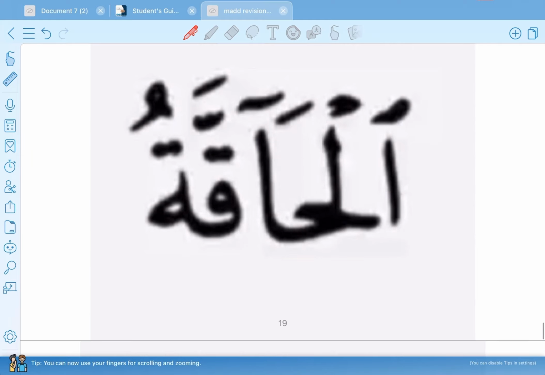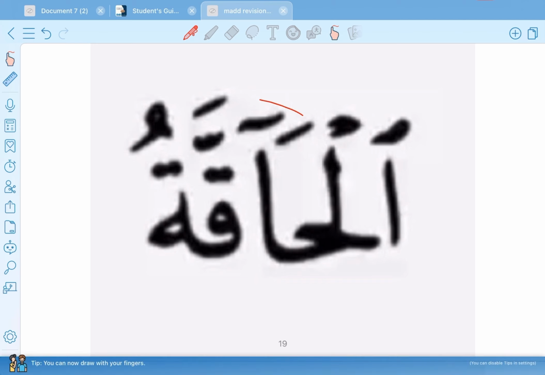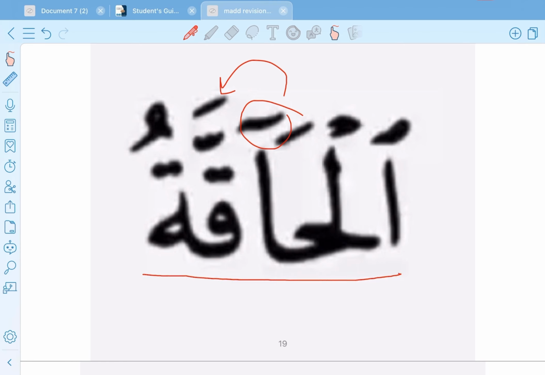Next example is الحاقة. Okay, we have a mad, and this mad is followed by a shadda. So this is mad lazim. Why lazim? Because we said any mad that is followed by a shadda or a permanent sukun, we call it lazim. Kalimi. Why kalimi? Because this is a word. Kalima in Arabic means a word. And muthaqqal, why is it muthaqqal? Why is it heavy? Because this mad is followed by a shadda. So there is a shadda after the mad, so it's muthaqqal.